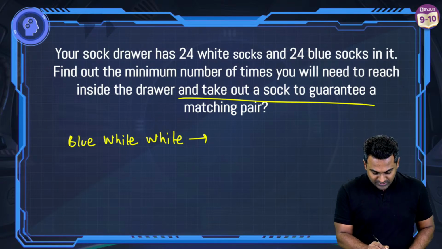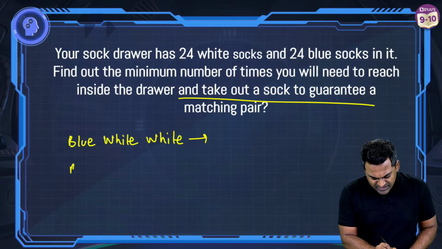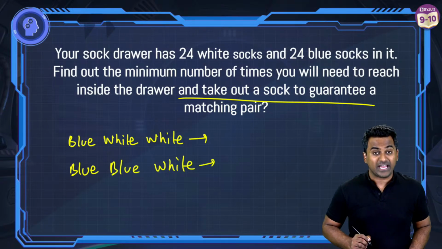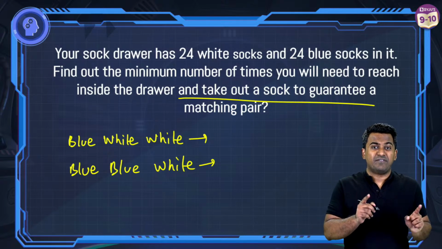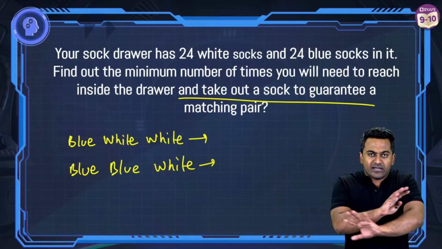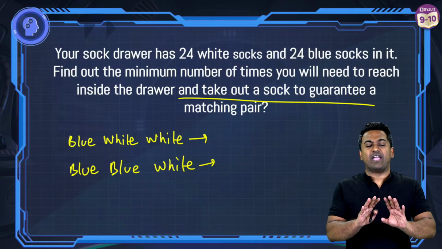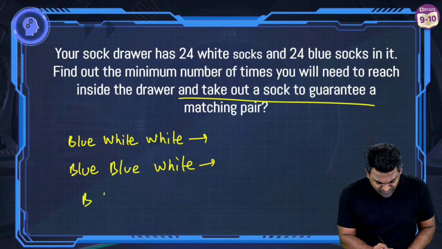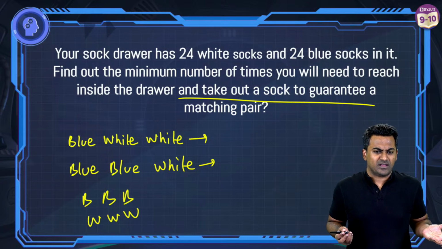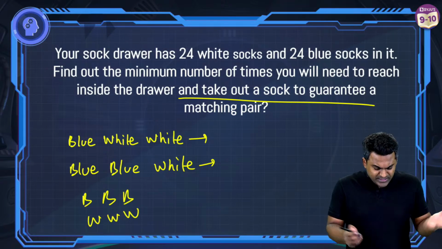Look, this is one possibility. Or let's say first you pick a blue, then you pick a blue, and the third one is white. Only when you have taken it 3 times can you guarantee that there will be one matching pair for sure. There can also be a possibility where all 3 are blue or all 3 are white. Yes, it is a possibility. What if you take all 3 blue? Fine, you still have a pair.